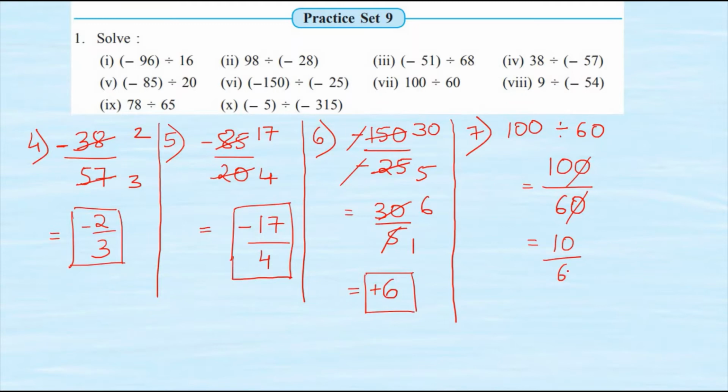So I will use the table of 2. 2 3s are 6 and 2 5s are 10. Now this 5 and 3 cannot be lowered further, and hence 5 upon 3 is my final answer. So this is the seventh sum.